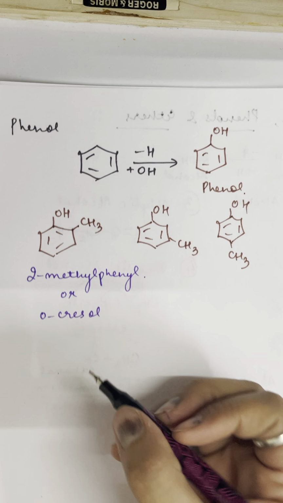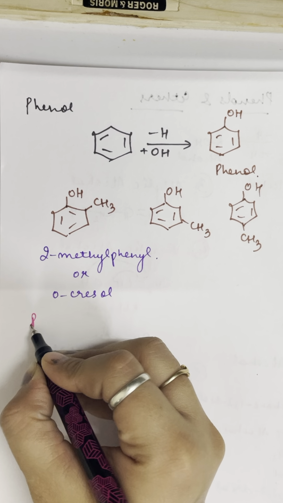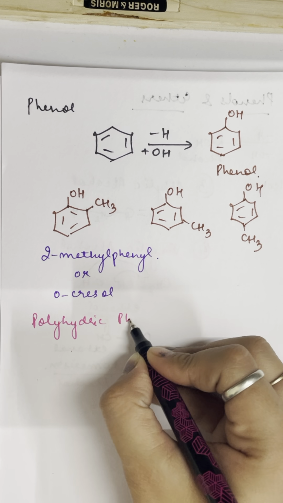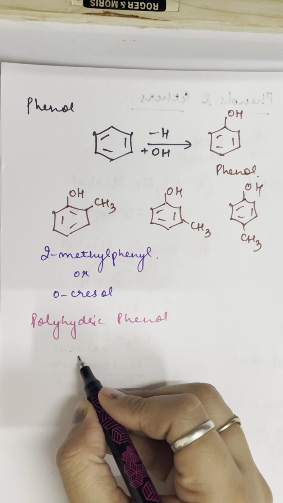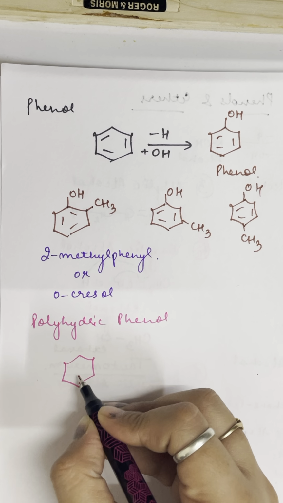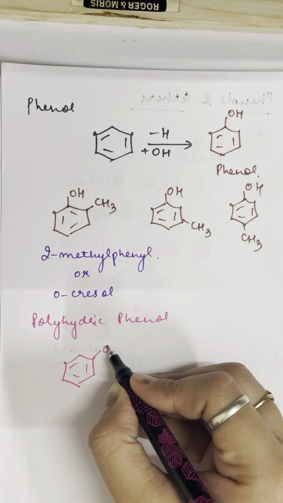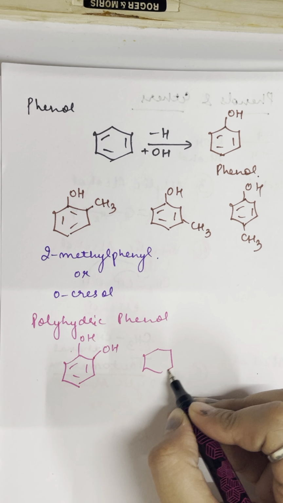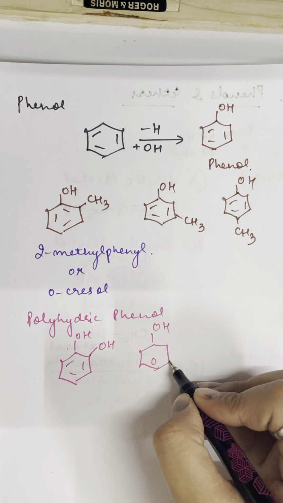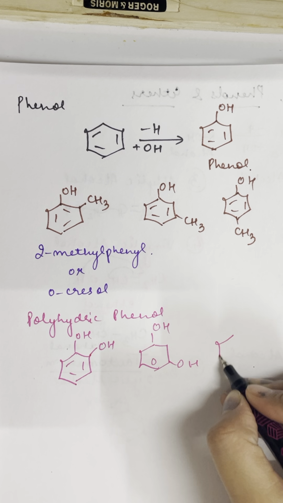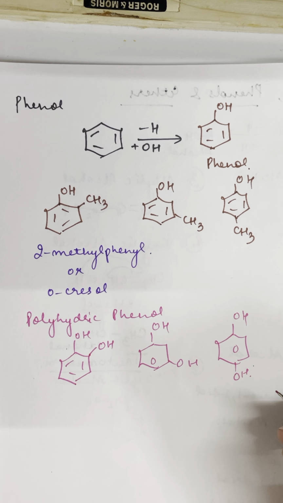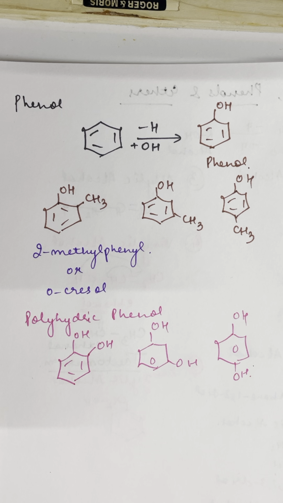Now let's consider the polyhydric phenols. Obviously in polyhydric phenols you will have more than one OH group attached on the ring. Like this is one OH, and you can write another OH at the ortho or meta position. This will also be an example of polyhydric phenols. So what will be the common names for these compounds? Can you guess the common names?